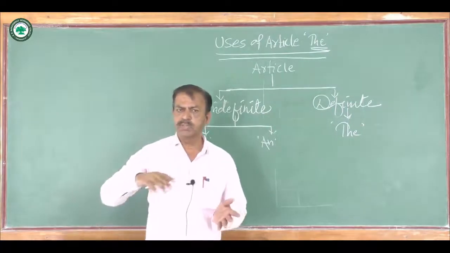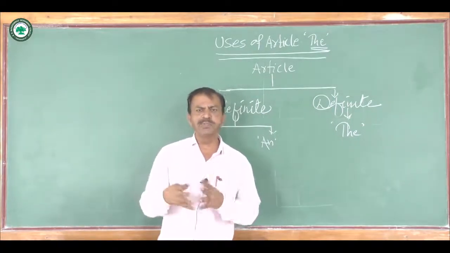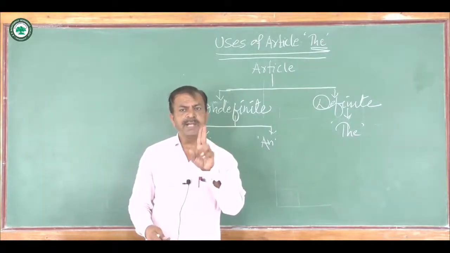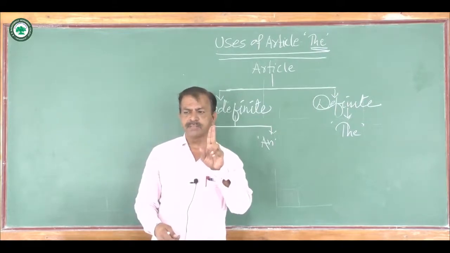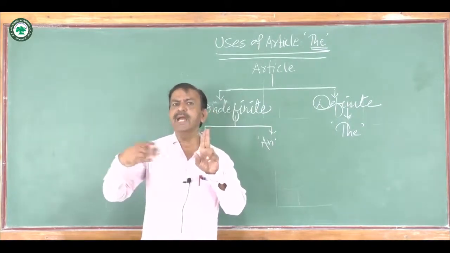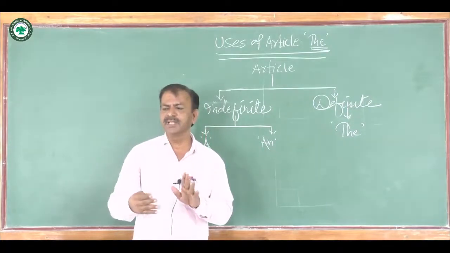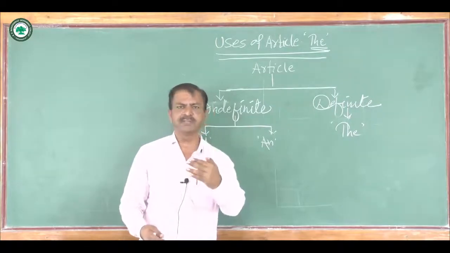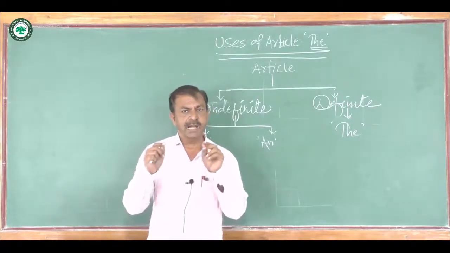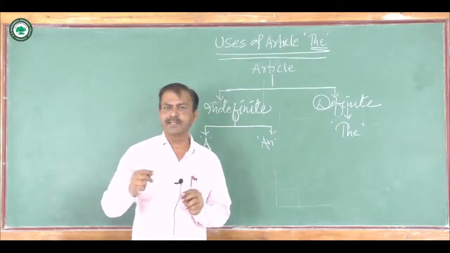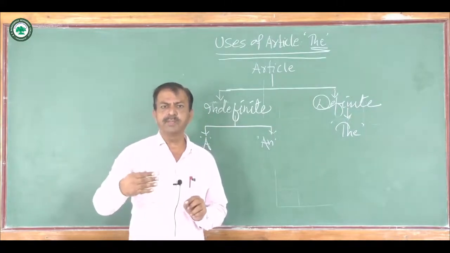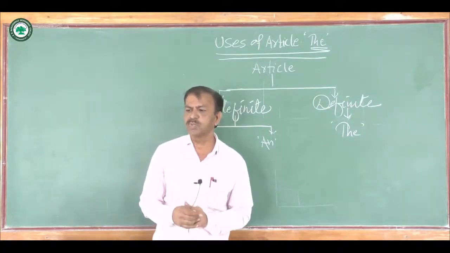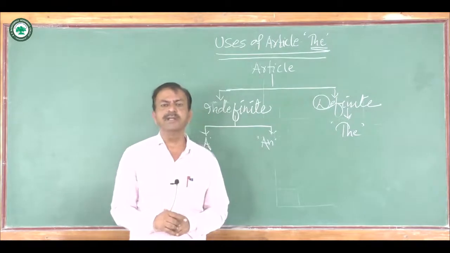Another use of article the: when two unmarried sisters are jointly addressed, article the is used. For example, the Misses Smith. Here article the indicates that there is more than one sister. So this is also one of the interesting uses of article the.